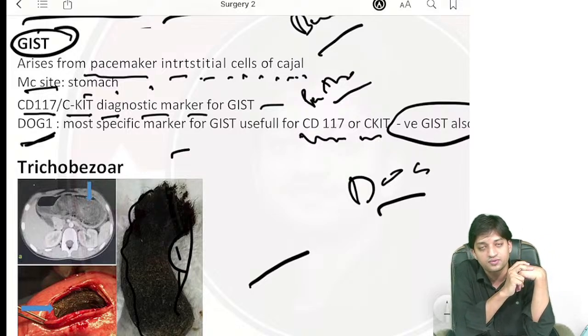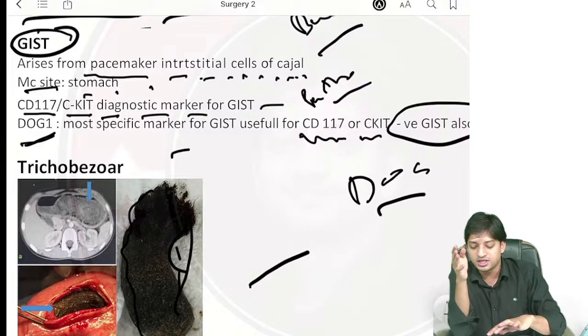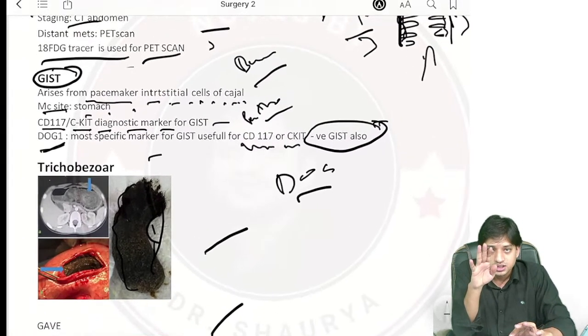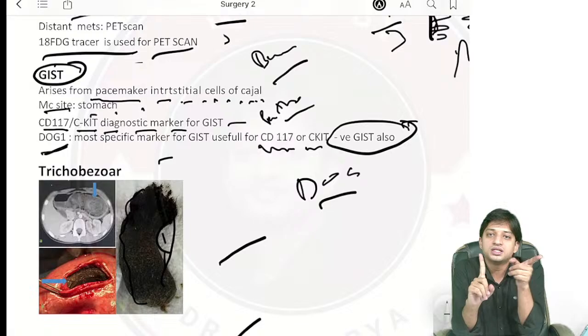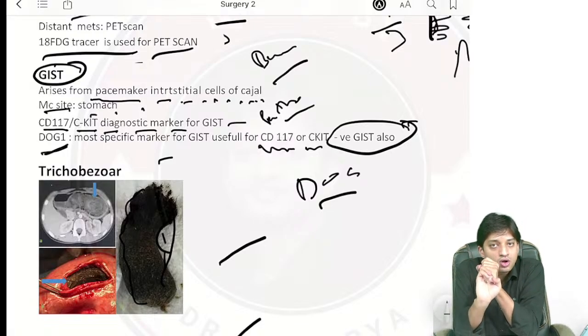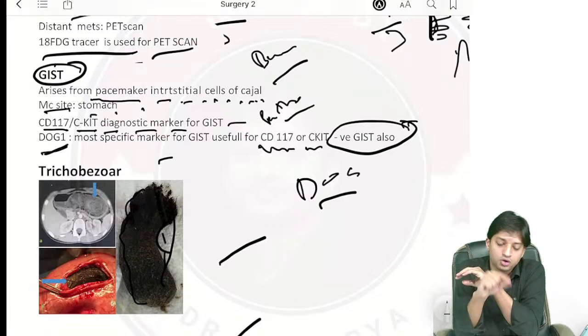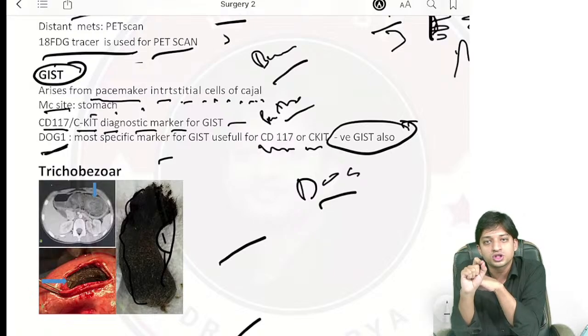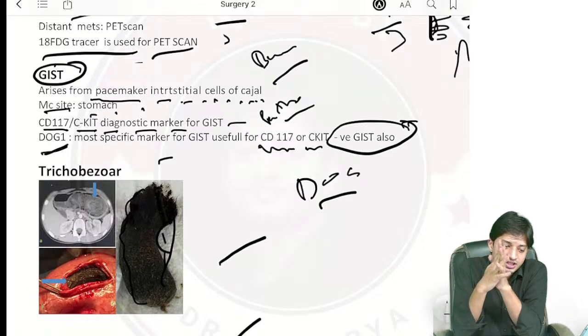Suppose there is CD117 negative or c-KIT negative, then also in those cases the DOG1 is still positive. That is why DOG1 is considered the most specific marker for GIST.